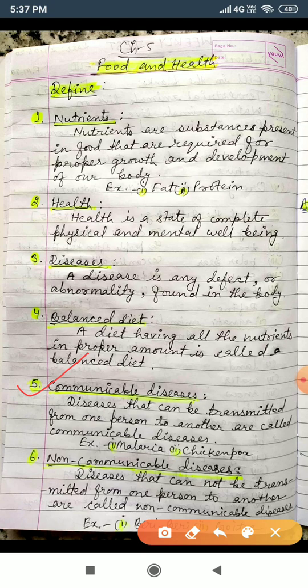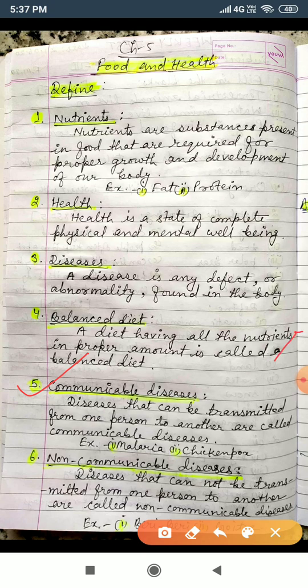So what will you write as the definition of communicable disease? You will write: diseases that can be transmitted from one person to another person are called communicable diseases.